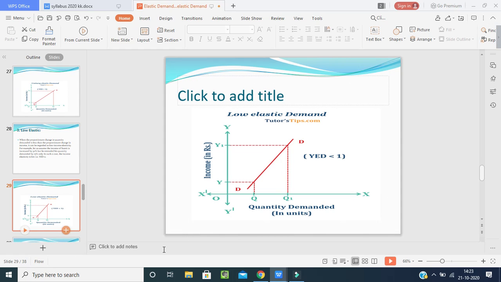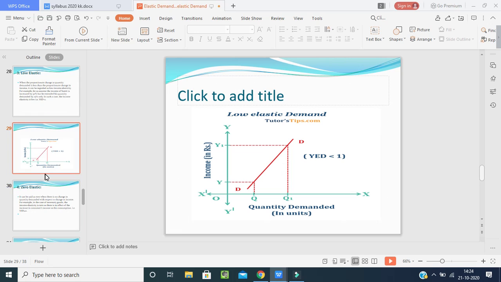See here in the picture what it denotes. When he was having 50% of his salary, but when it has been decreased, again he is coming down over here. So low elasticity demand is taking place. Is that clear? So X and X1 denote the quantity demanded in units, and Y and Y1 denote the income in rupees of an individual.